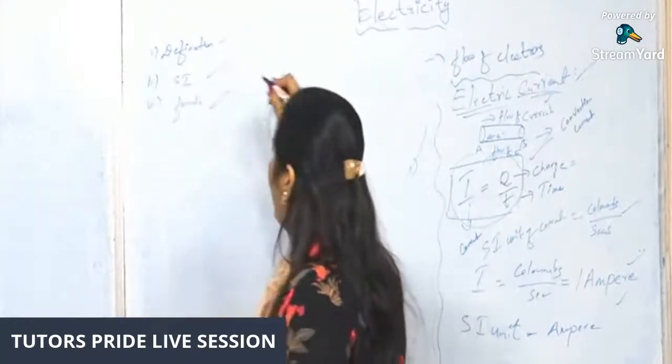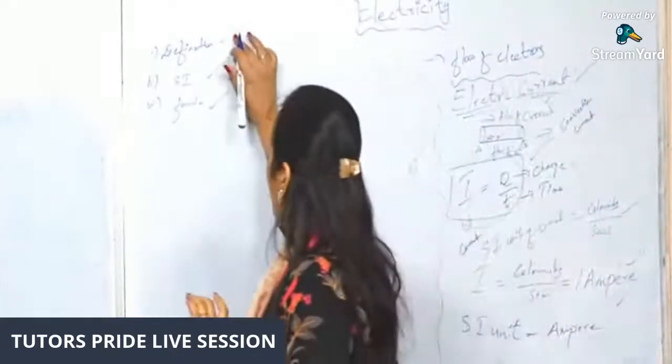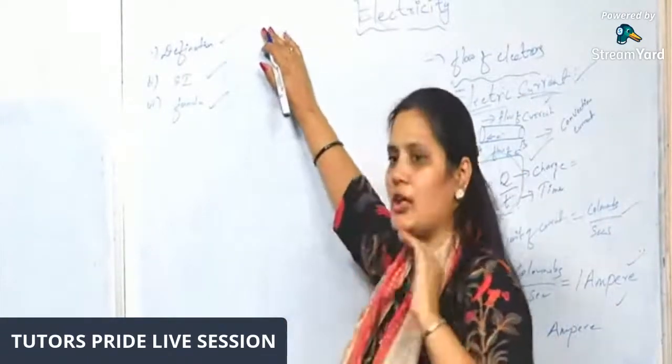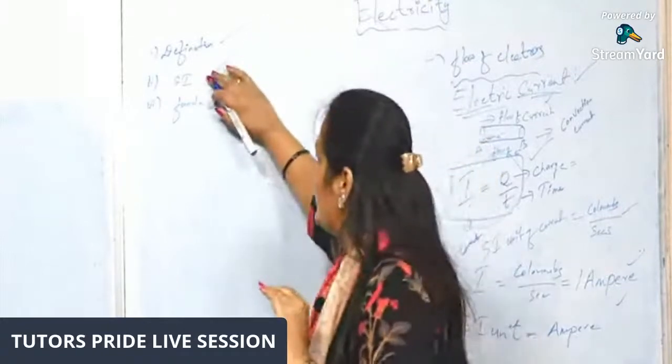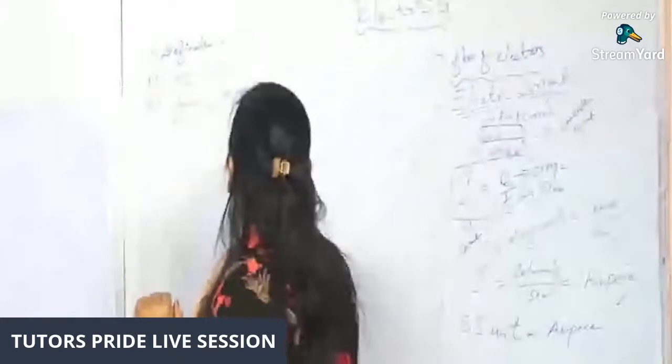Definition, SI unit and formula. The definition is that the rate of flow of charge per unit time is called current, the SI unit is ampere, and the formula is I equals Q by T.